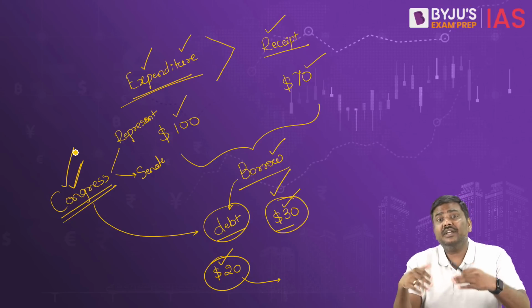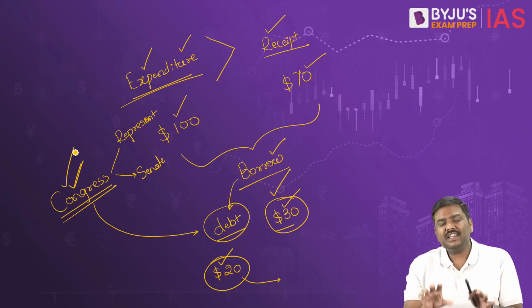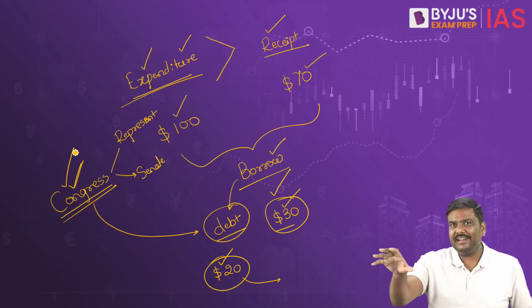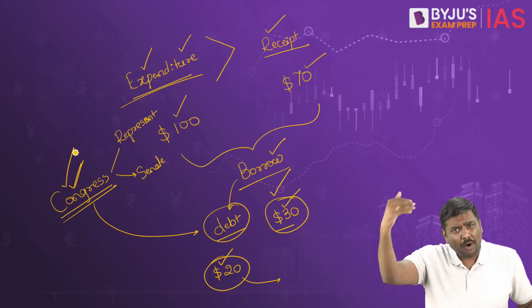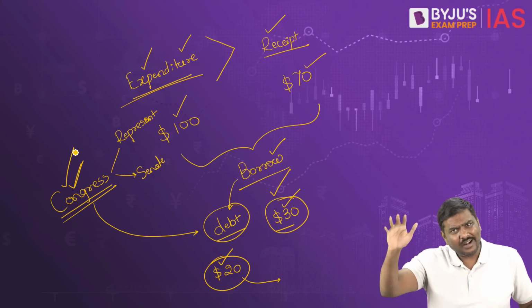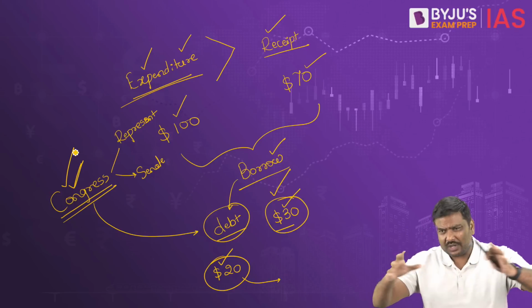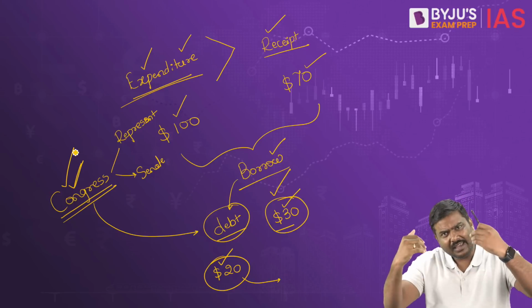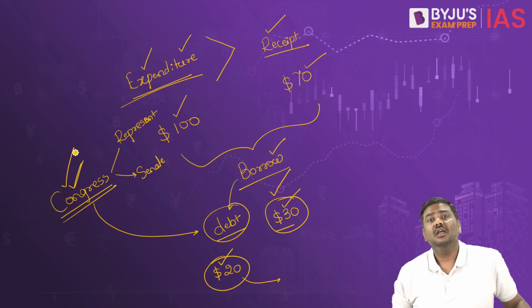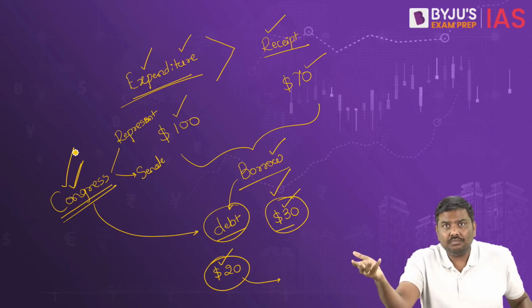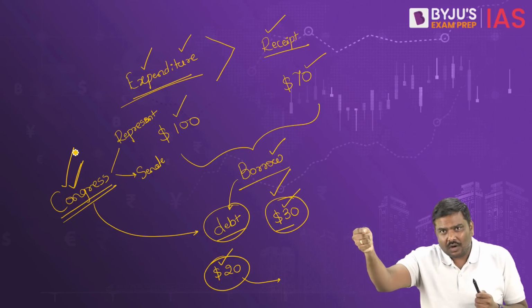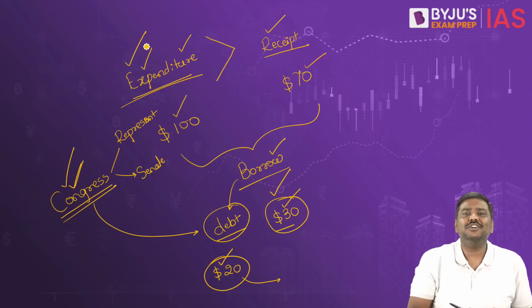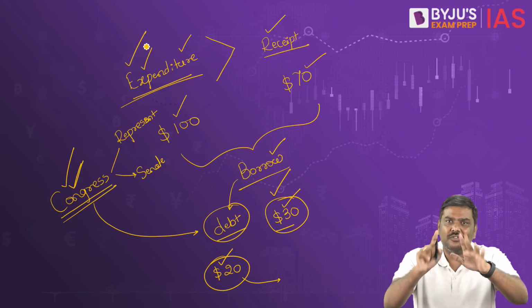In that particular context, what will happen? If they have decided, let's say, you are supposed to have a debt level of $100 billion, and the debt already borrowed by the government is $100 billion. Historically, the total amount of debt that you have is $100 billion. Now, will you be allowed to borrow more? No, that's not possible. And if you're not allowed to borrow more, what will happen to your expenditures? Your expenditures will be affected.